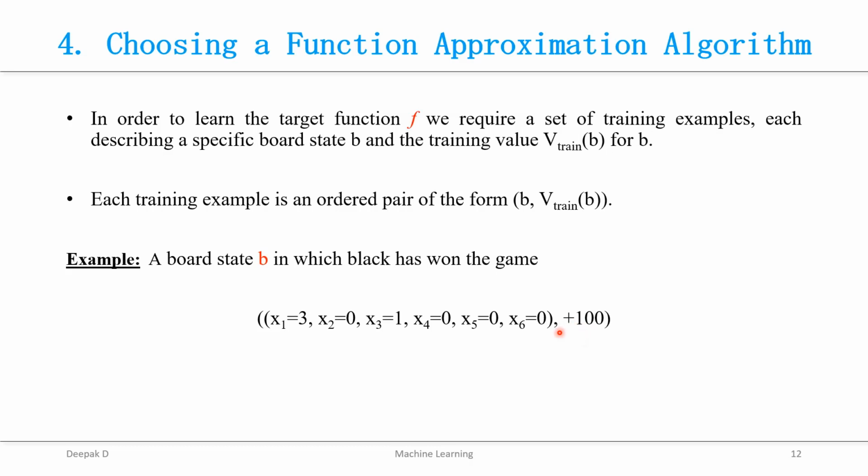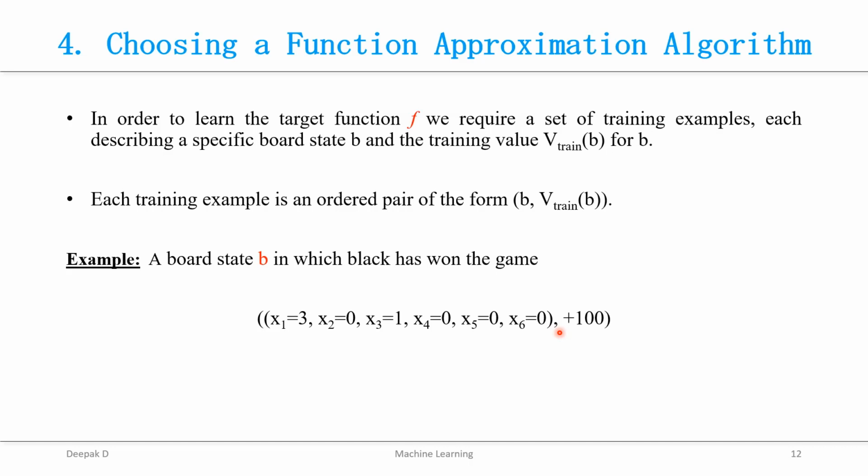What do you mean by 100? That is, we have already denoted that in the previous step, choosing the target function. That is, if any board B is a final board state, and it is a win, then V of B is equal to 100. This is what we have learned in the second choice. So that is 100.